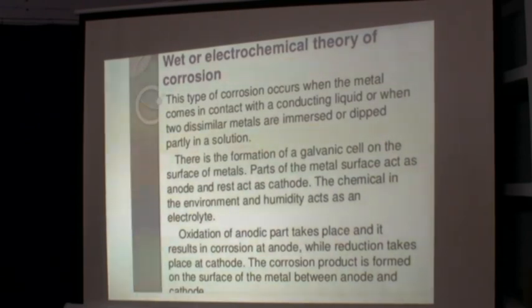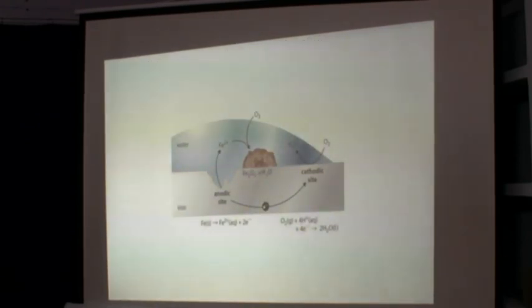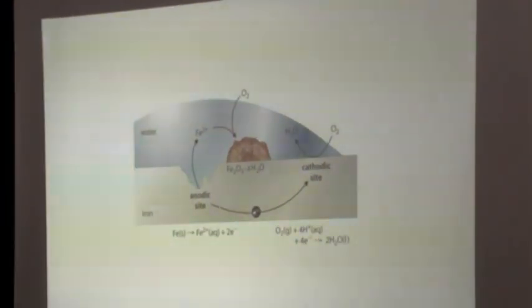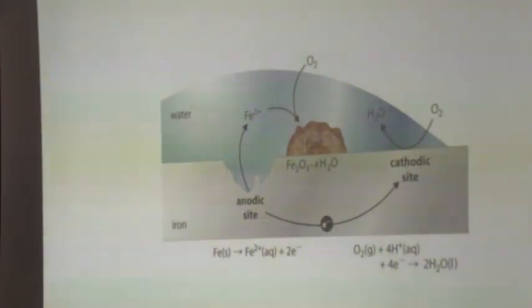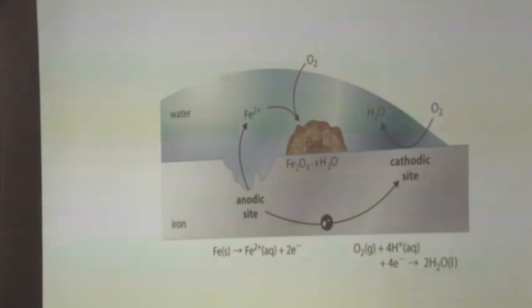The electrochemical theory of corrosion can be explained with this diagram, where you have the metal with some part subjected to less exposure of oxygen, having the anodic area as well as the cathodic side. You have small dents on the metal surface which are less oxygenated, whereas the smooth, plain surface of the metal will act like a cathodic site. So there is a difference in oxygen exposure of the same metal in different parts. The less oxygenated part will act like an anode, whereas the more oxygenated part, that is the surface with more exposure to oxygen, will act like a cathode.